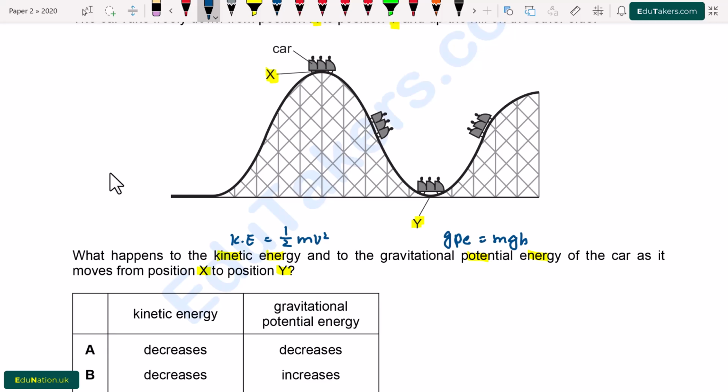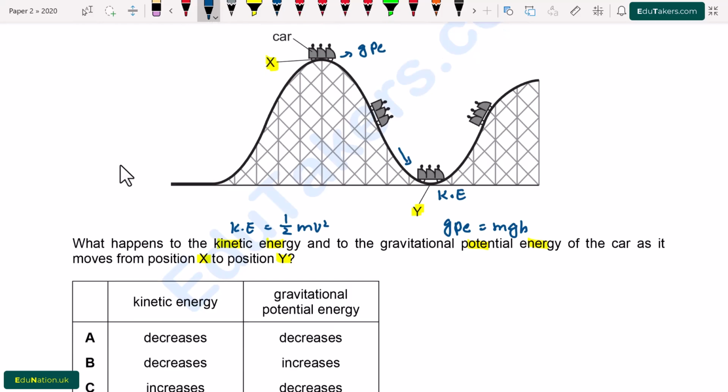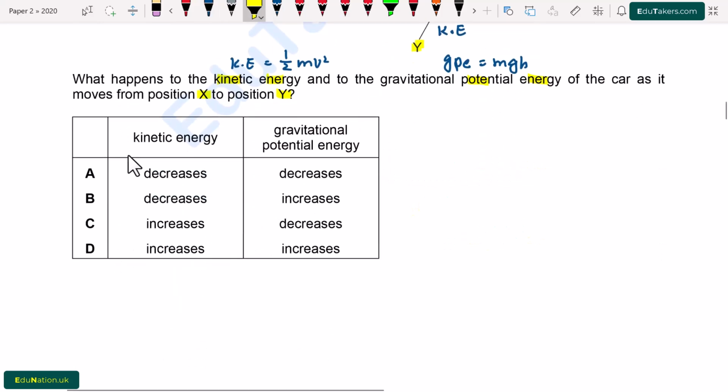In our case, as the car is moving from point X to Y, it means that it is coming from the height towards the bottom. So at the top, at point X, it has only gravitational potential energy, while at point Y, it has kinetic energy. When the body moves from some height towards the ground, its gravitational potential energy decreases and it is converted into kinetic energy. At the bottom, all of the energy is kinetic energy. Here, potential energy is 0.